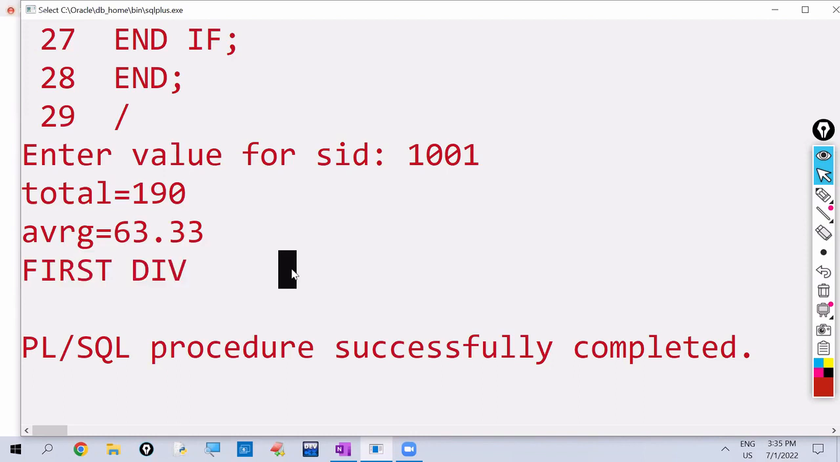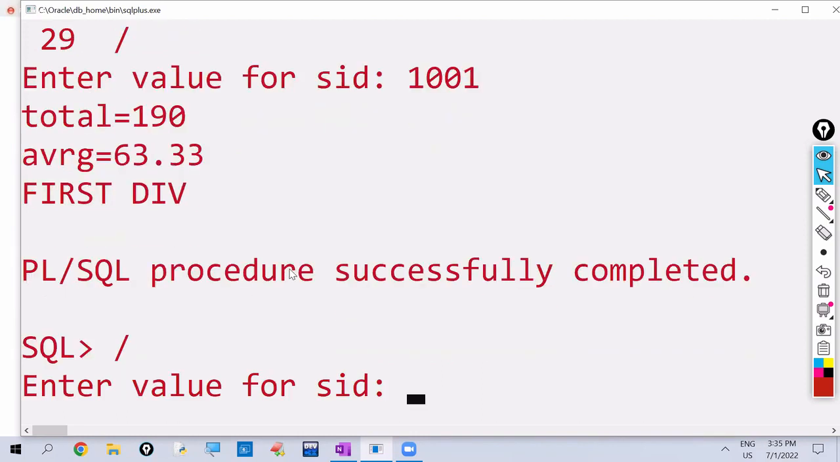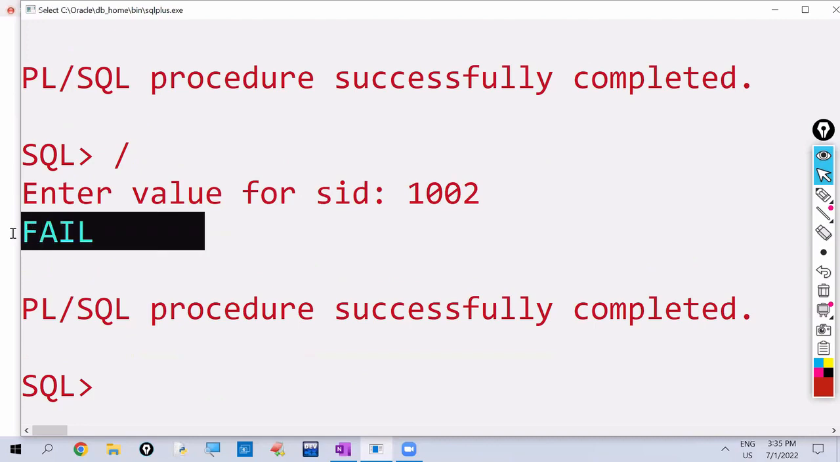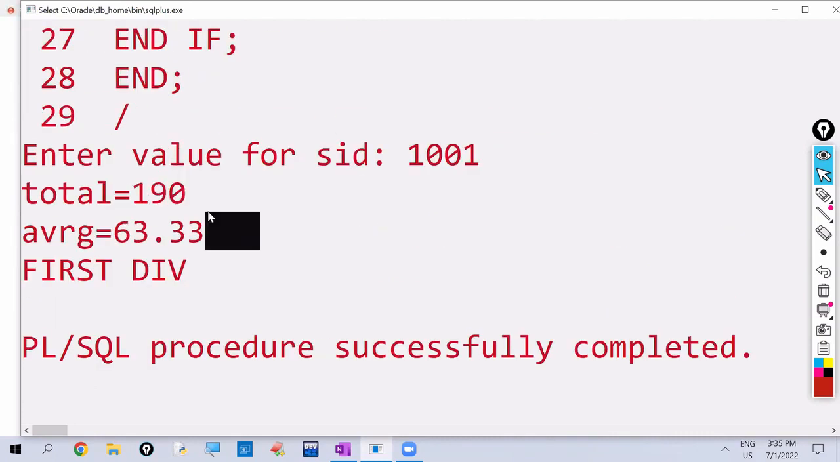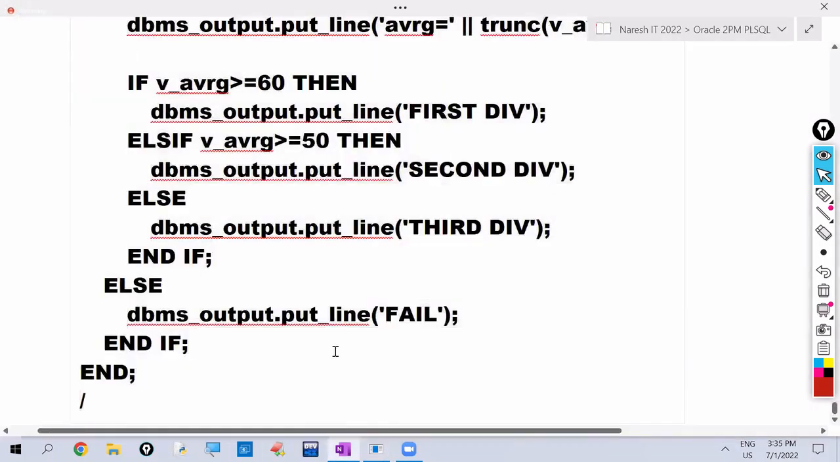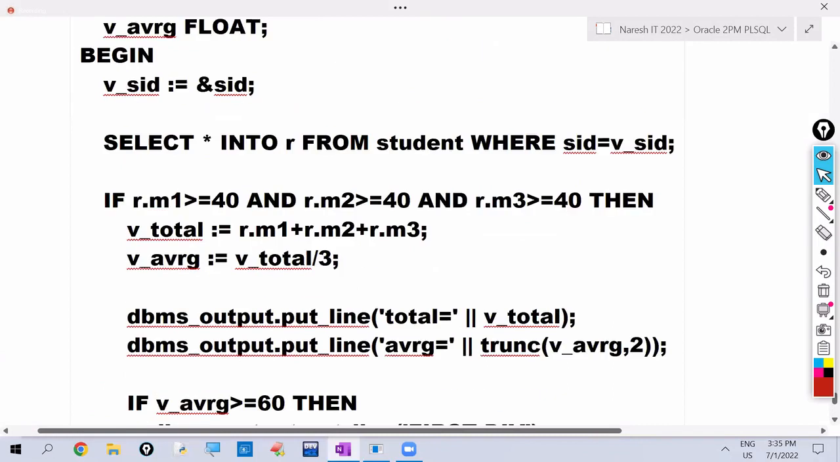First division. One more student is there, 1002. So for the 1002 record, what is it displaying? Fail. In one subject, he got 30 marks. So the result is fail here. If fail, it is printing fail. If pass, it is calculating total, average, and result. Okay, so see the execution process, what is happening here?